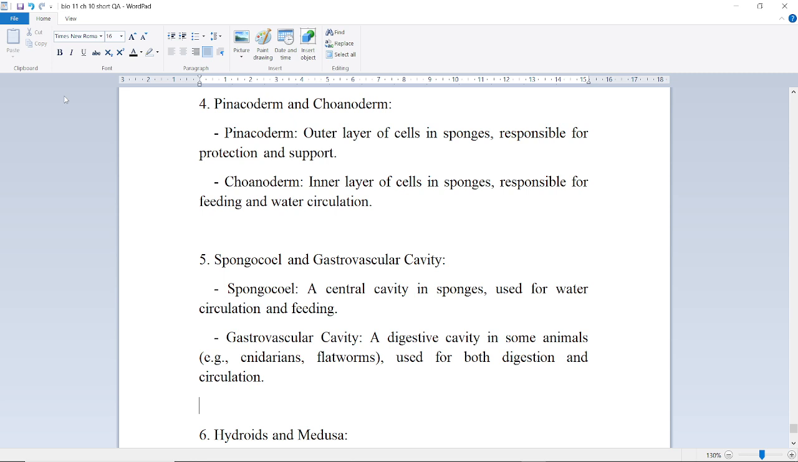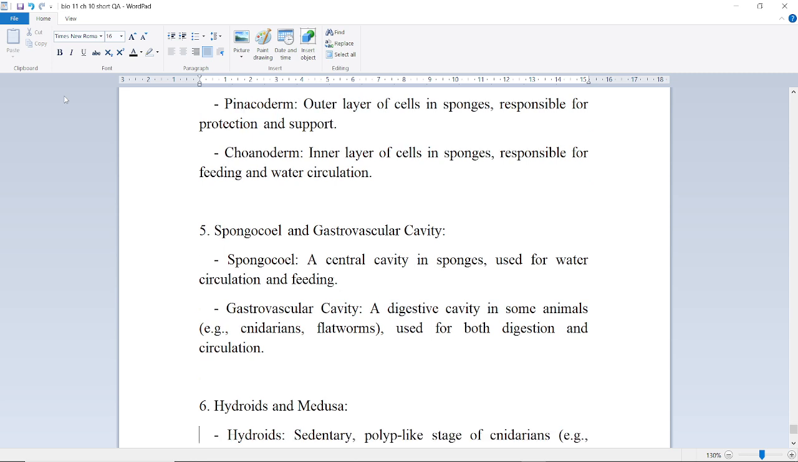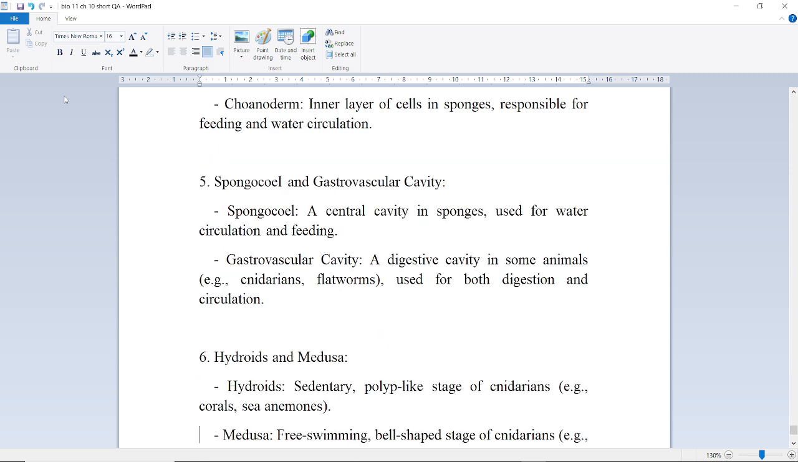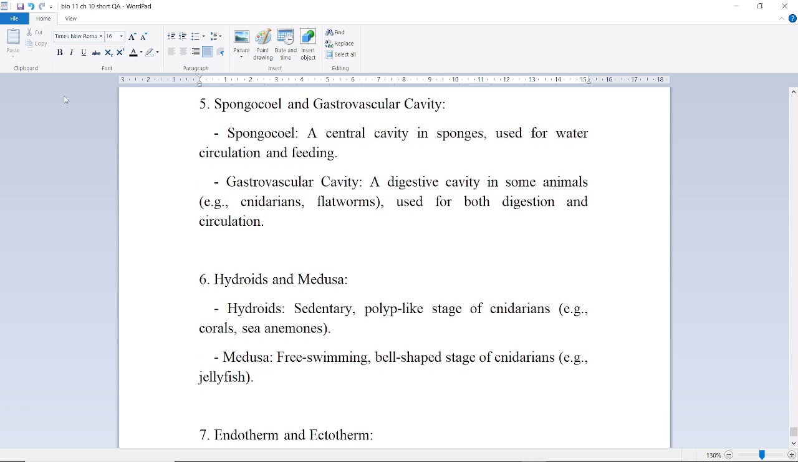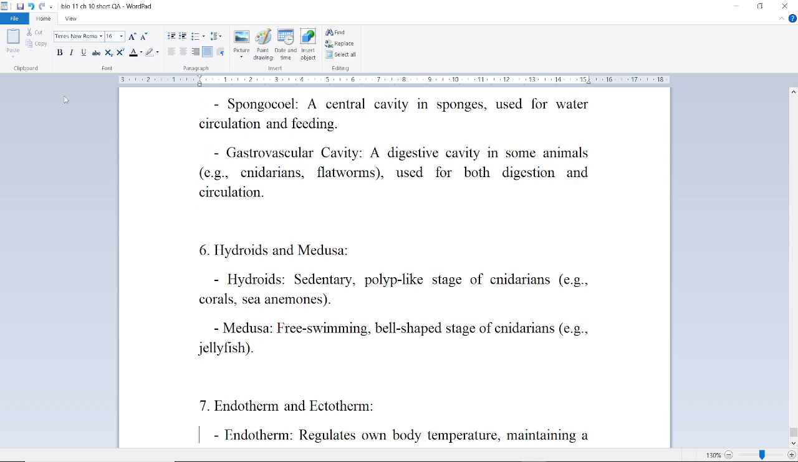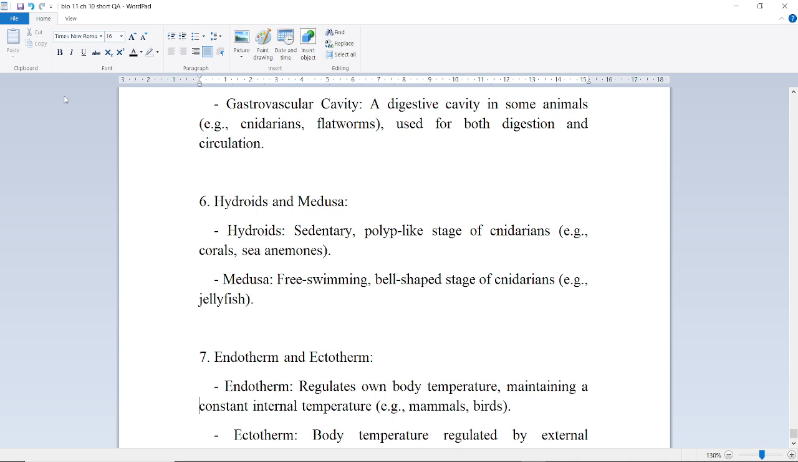Next is hydroids and medusa. Hydroids: a sedentary polyp-like stage of cnidarians, for example, corals, sea anemones. And medusa: a free-swimming, bell-shaped stage of cnidarians, for example, jellyfish.